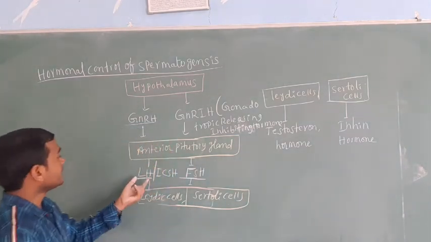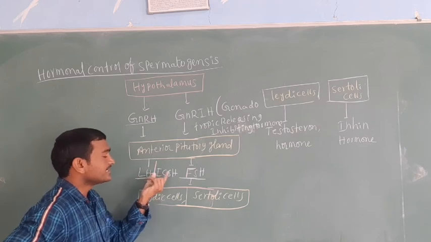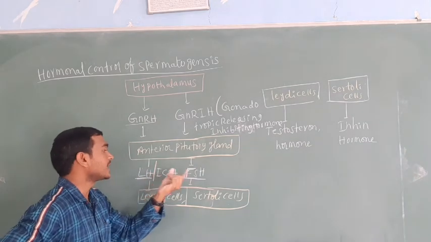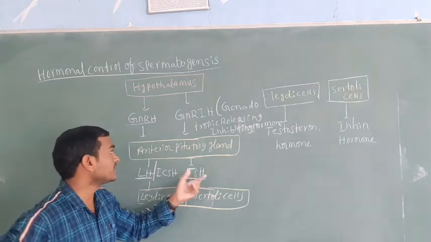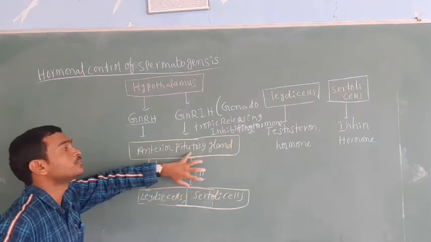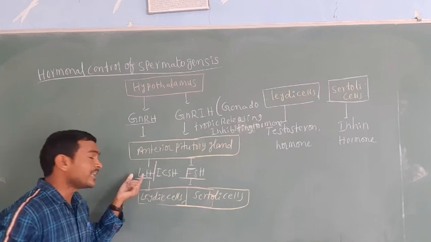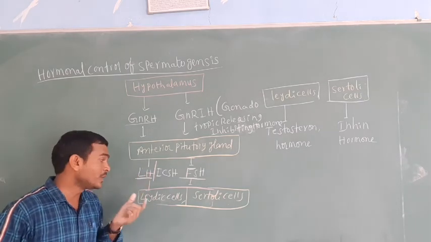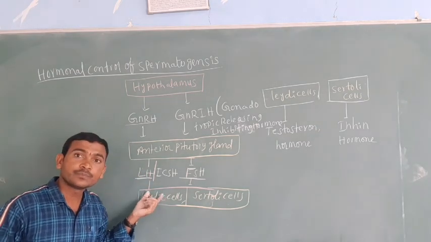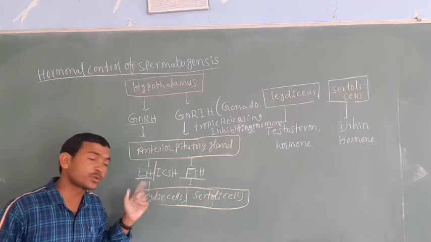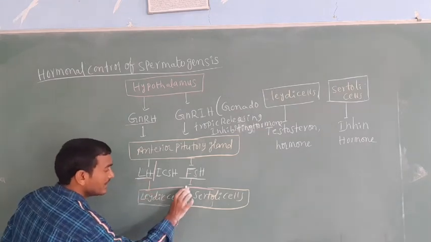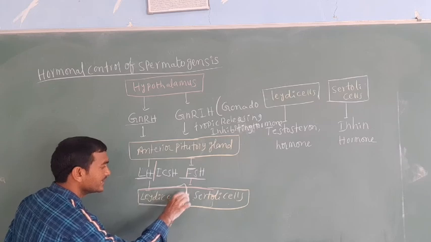So here LH or ICSH, interstitial cell stimulating hormone, and FSH, follicle stimulating hormone, are released from the anterior portion of the pituitary gland. LH acts on the Leydig cells.